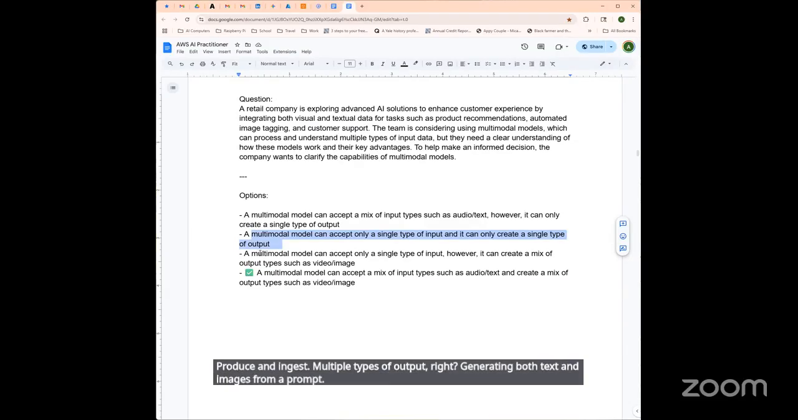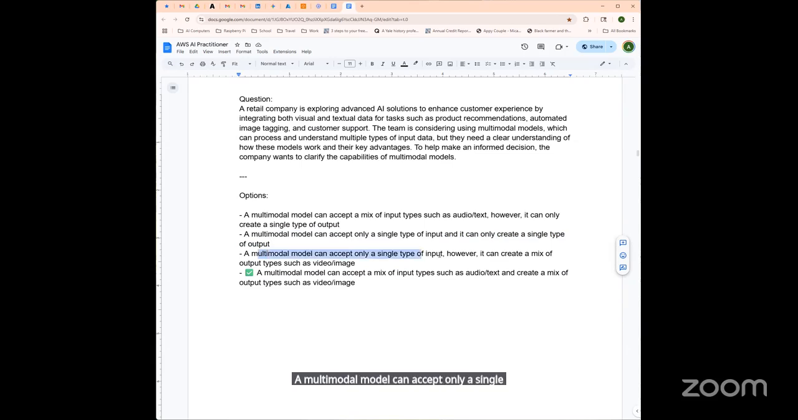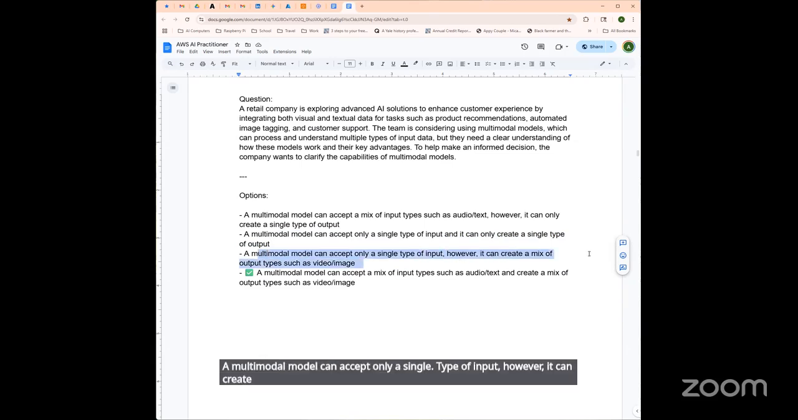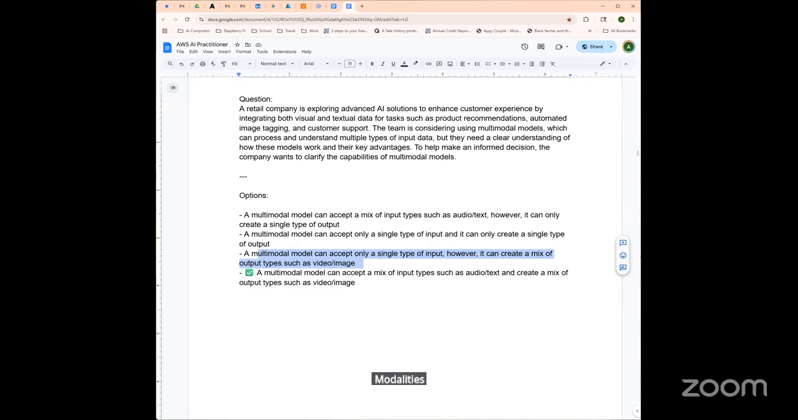A multimodal model can accept only a single type of input, however, it can create a mix. Okay, so this is partially flawed, right? True multimodal models have an input and an output that are multiple modalities. Image, video, text, sound, all right?